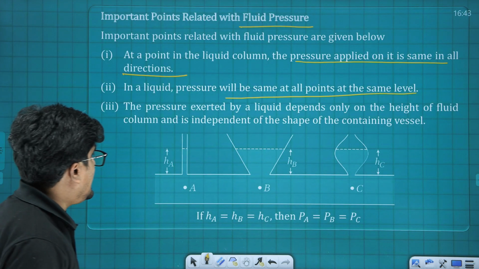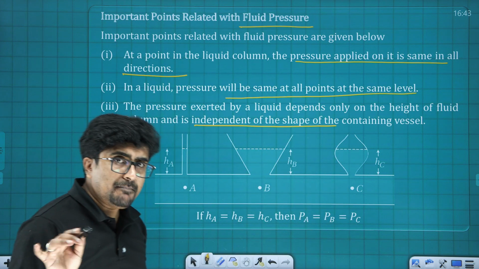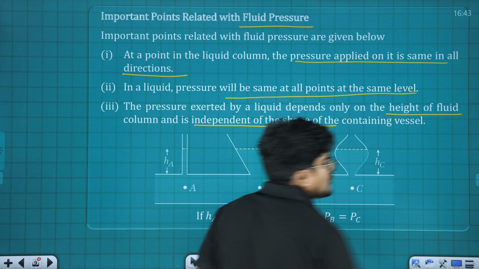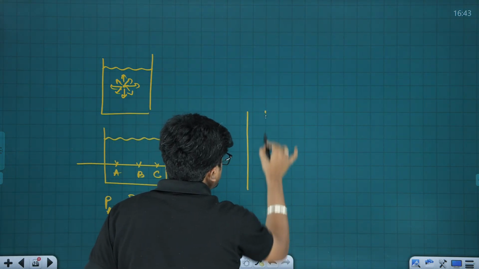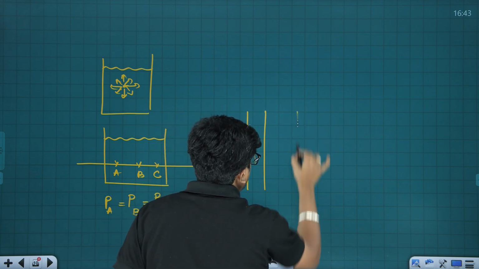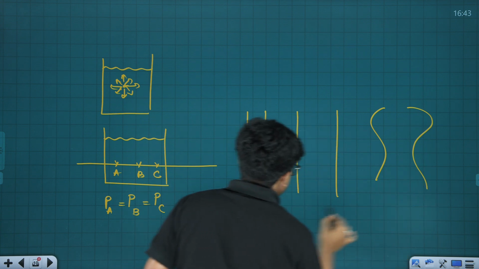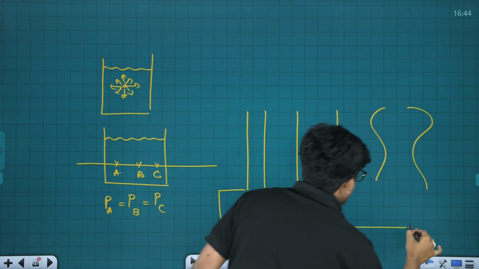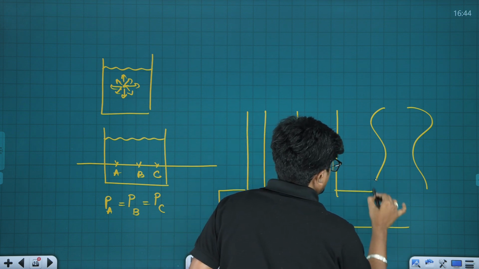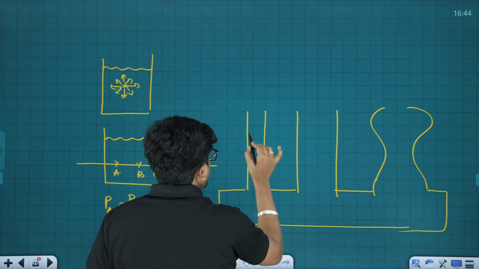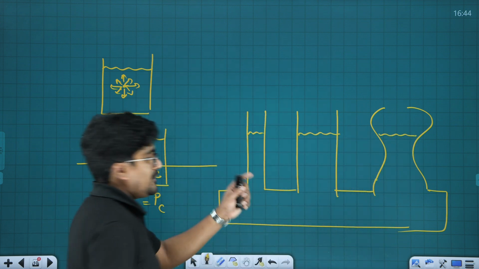Now the third one is the pressure exerted due to the liquid column is independent of the shape, and that only depends on the height of the fluid. What it means is, let me consider a liquid column like this. Let me consider another liquid column like this. And let me consider another liquid column in this way. Okay. Now, let me connect this particular system in this manner. Alright. So, here you can see the liquid is up to same height.